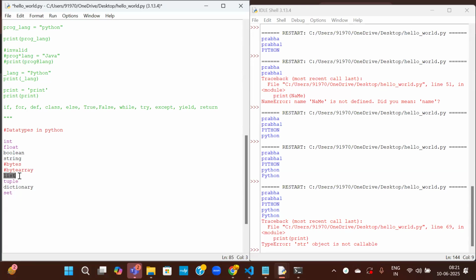Each of them will take one class, about 1 hour each. Because integer, float, boolean, string we already know, there is nothing much to discuss. String also has a lot to discuss. So strings, list, tuple, dictionary, set are the important data types in the Python language. Okay.